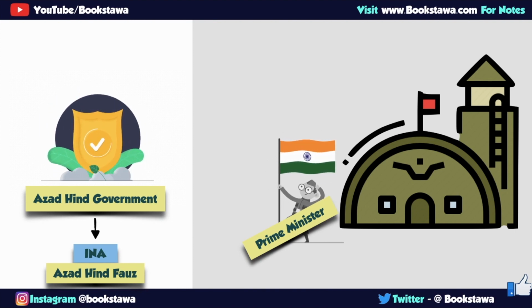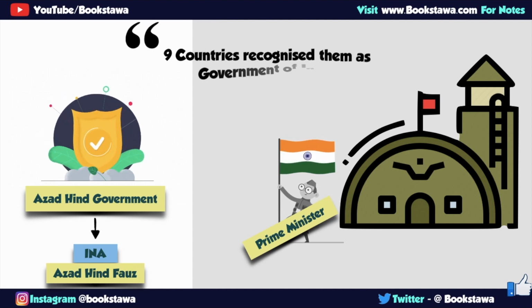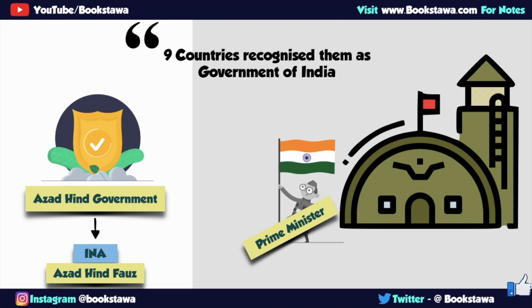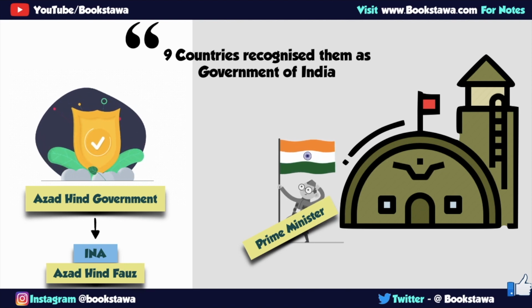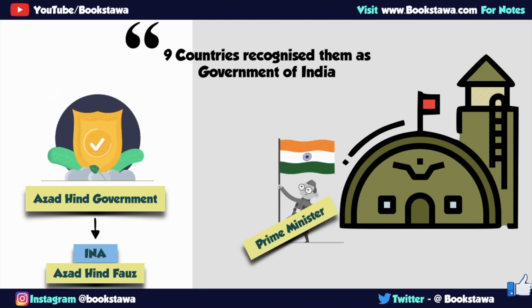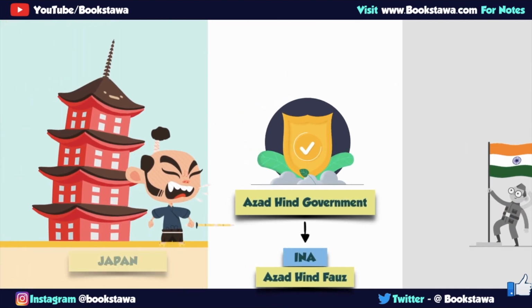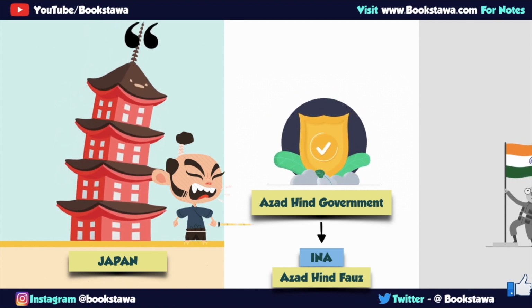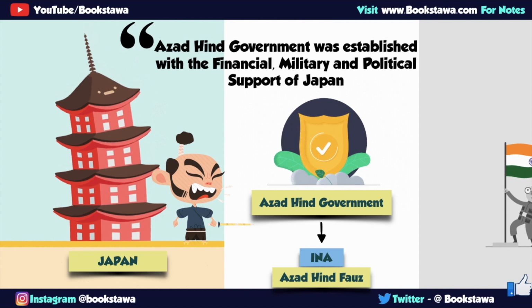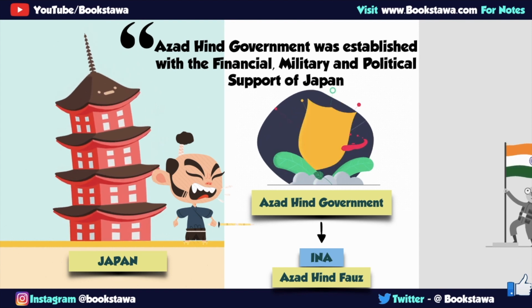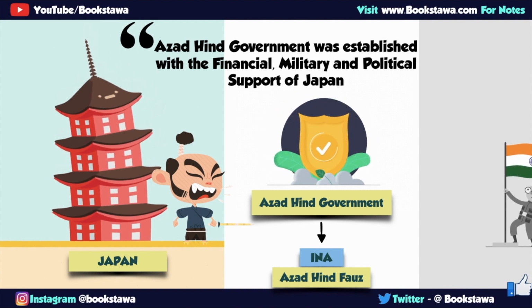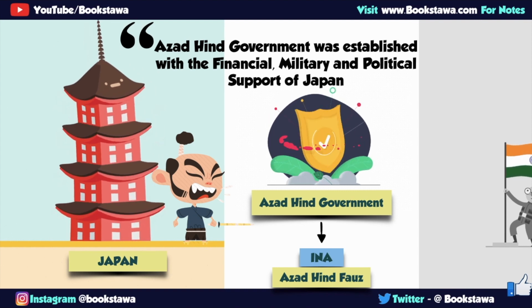It is also important to note that there were a total of 9 countries which recognized Azad Hind government. These countries were Germany, Japan, Italy, Croatia, China, Burma, and Philippines. Azad Hind government had set up diplomatic relations with all these countries. But we should not forget that Azad Hind government was established with the financial, political, and military support of Japan. Another important point we need to understand is that Azad Hind government possessed all the nominal requisites of legitimate government, but still lacked definite areas of sovereign territory.